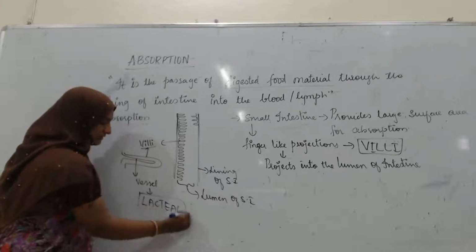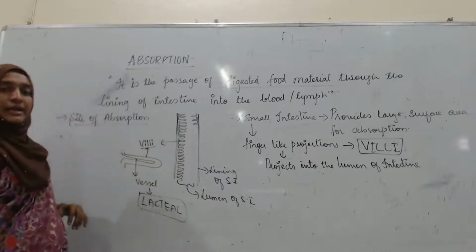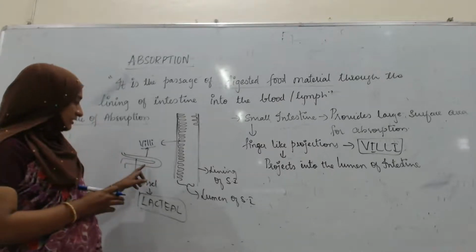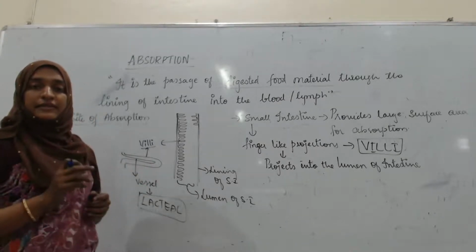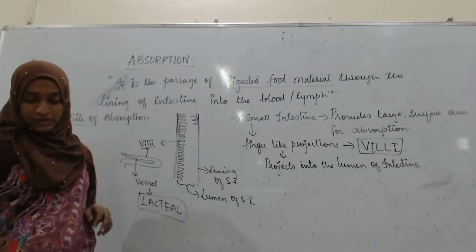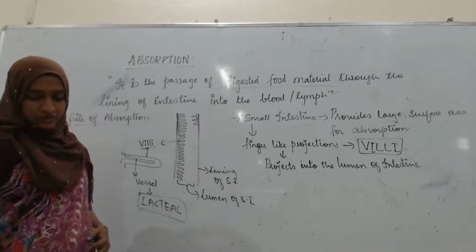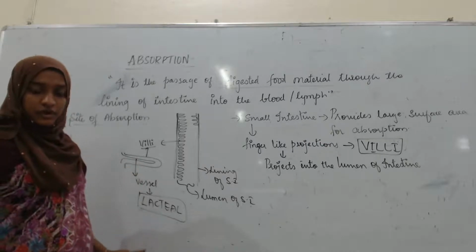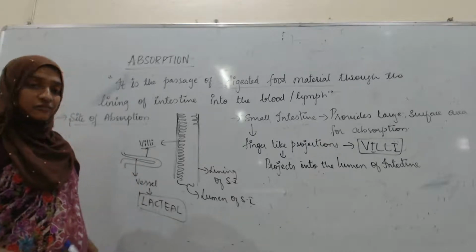What is it known as? It is known as the lacteal. This lacteal is filled with lymph, a colorless fluid.